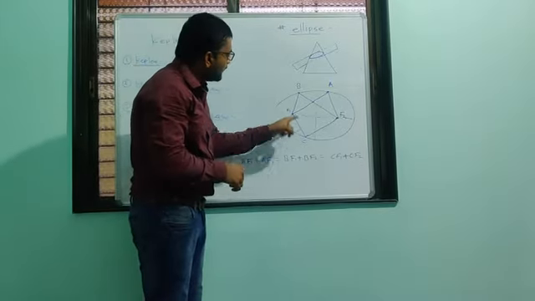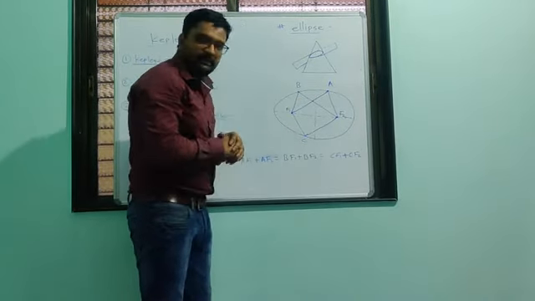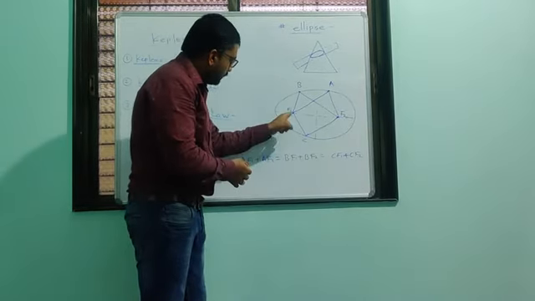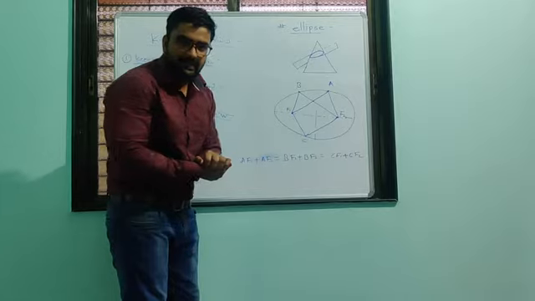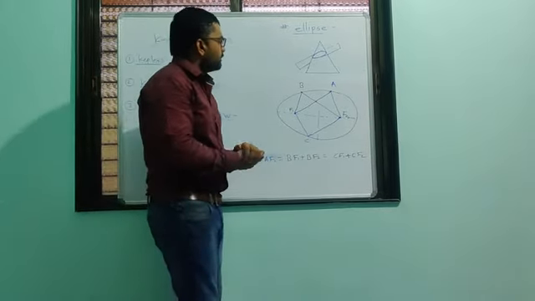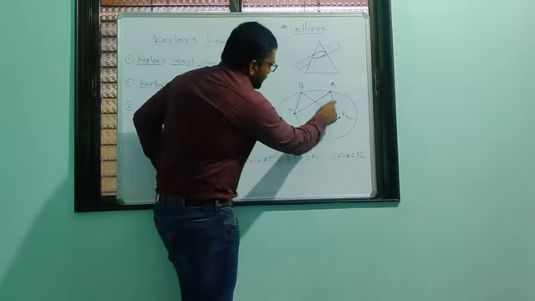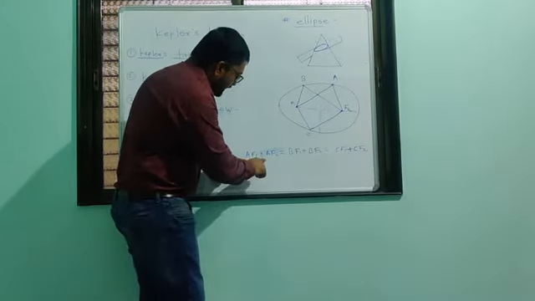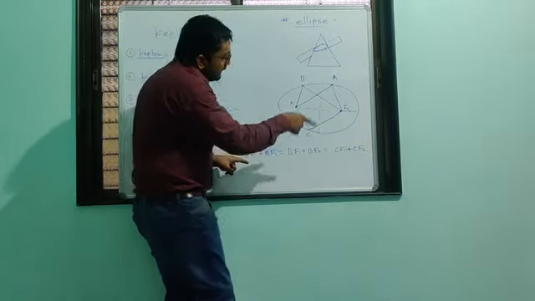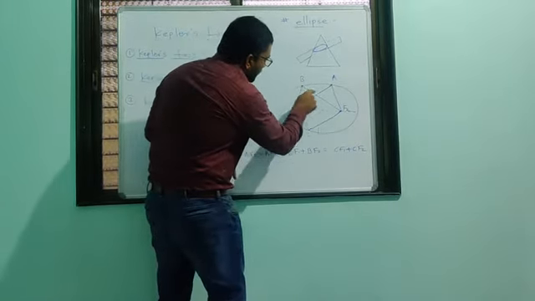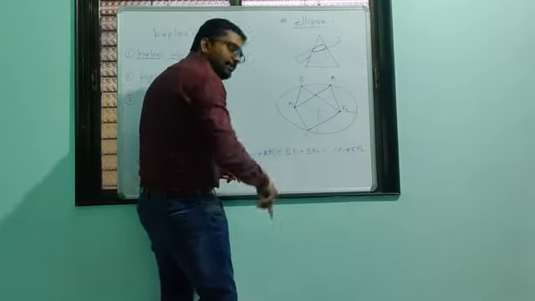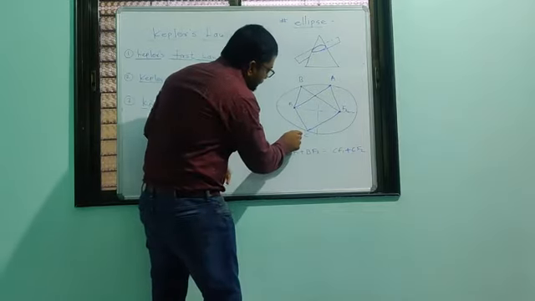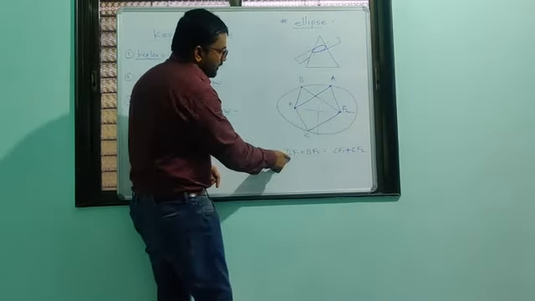Look at this. We have considered 3 points A, B and C. This is point A, this is focus F1 and this is focus F2. If we take the distances F1A and F2A, their sum is always equal to F1B plus F2B. Similarly, if we take a third point C, F1C plus F2C will also be equal to these.